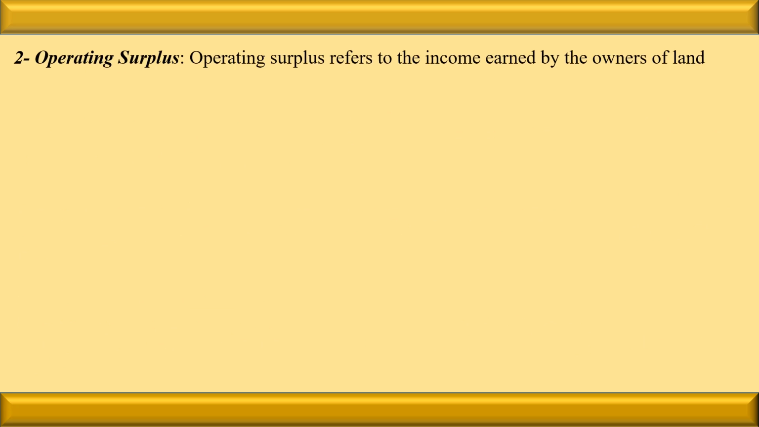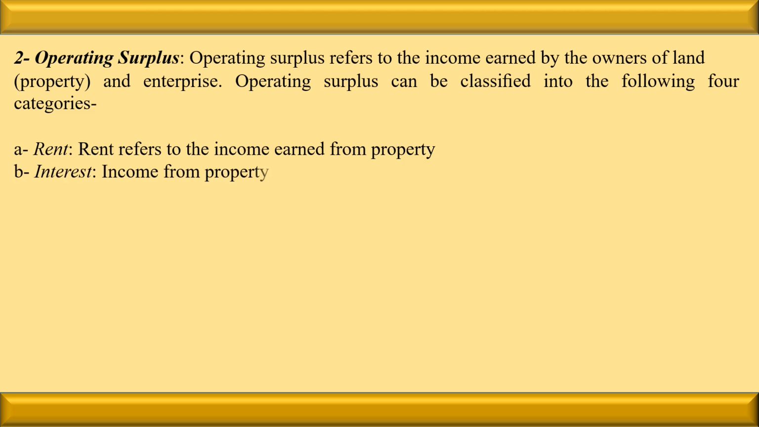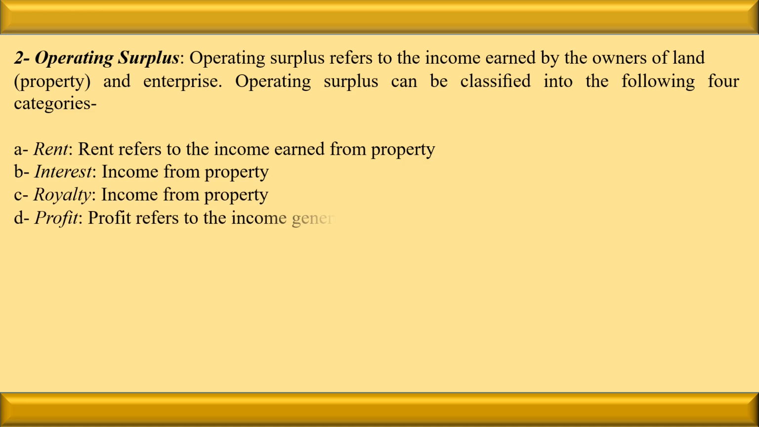Now let us see the next one, that is operating surplus. Listen, operating surplus refers to the income earned by the owners of land and enterprises. So operating surplus can be classified into 4 categories. First one is rent, that is the income earned from the property. Then interest, again the income from the property. Then royalty, then the profit. So what is operating surplus? It refers to the income earned by the owners of property and enterprises.